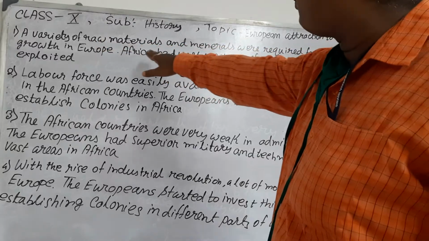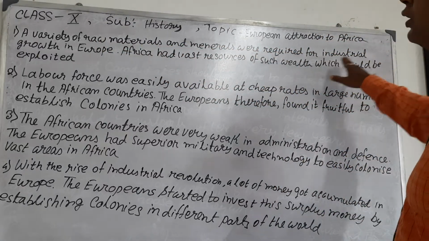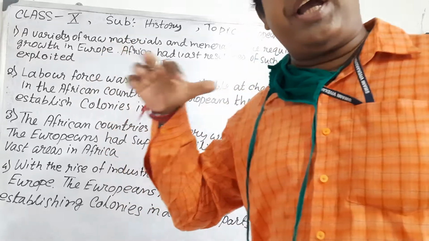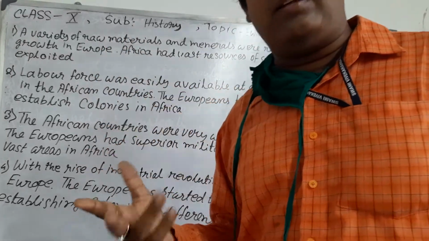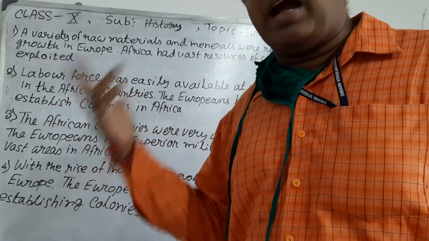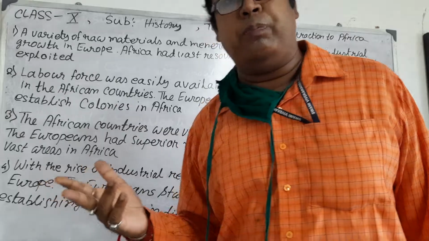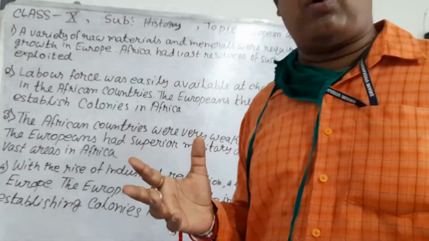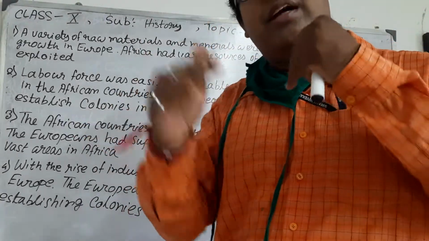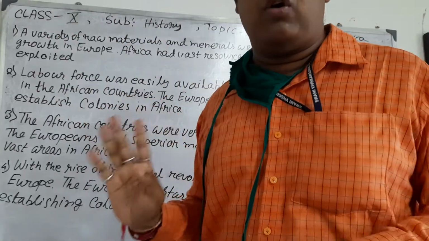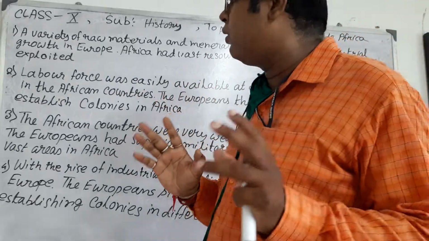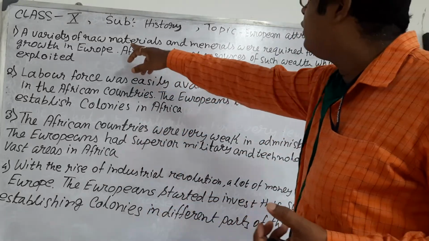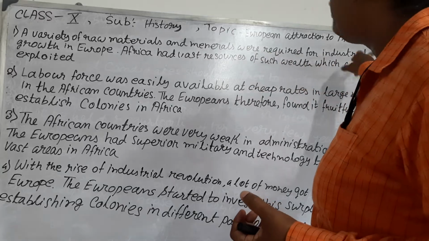First, a variety of raw materials and minerals were required for industrial growth in Europe. In the 19th century, the Industrial Revolution had already started in Europe, first in England, later in France, Germany, Russia, Italy and Austria. These advanced countries needed raw materials for their industry, and later they also needed markets for their products. So they needed countries as colonies and for raw materials.